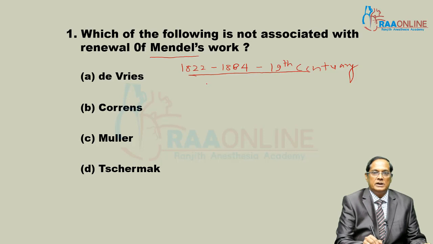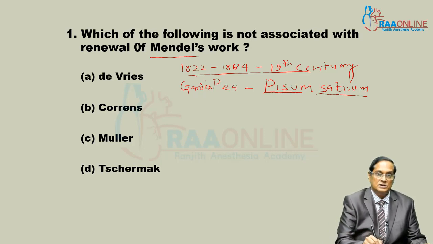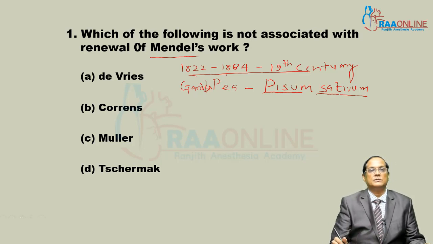Mendel experimented on the garden pea plant. He conducted several hybridization experiments on garden pea. The scientific name of garden pea is Pisum sativum, a member of family Fabaceae. One question is also possible: why did Mendel select garden pea?